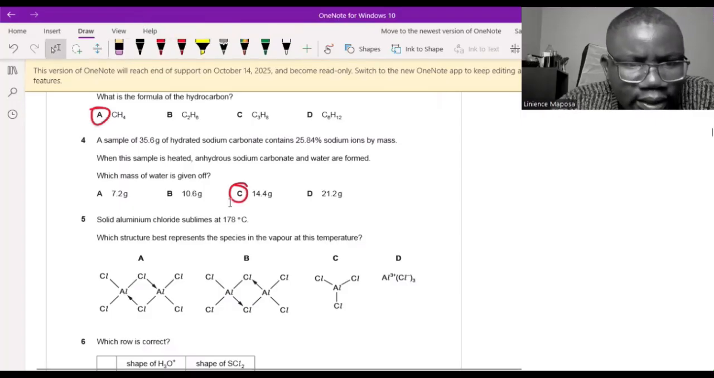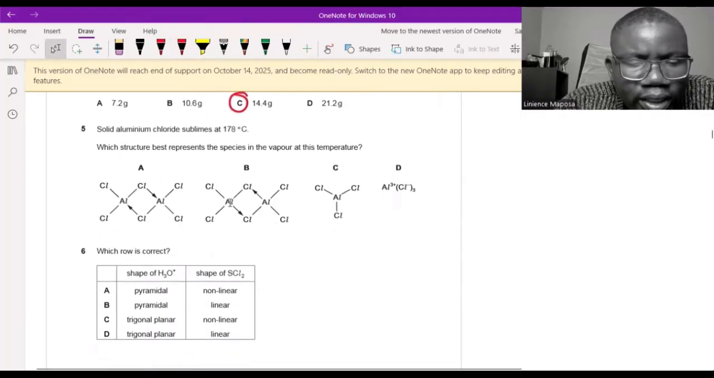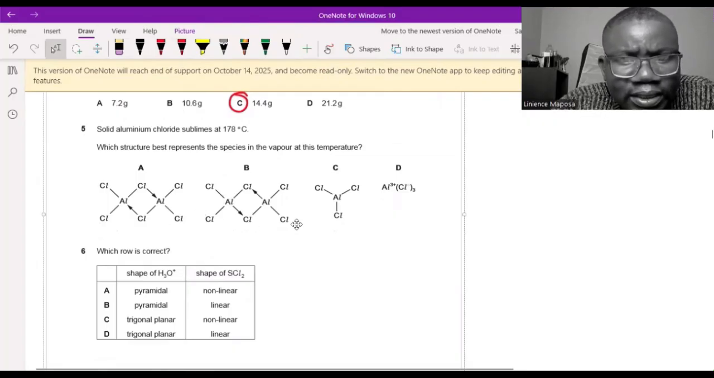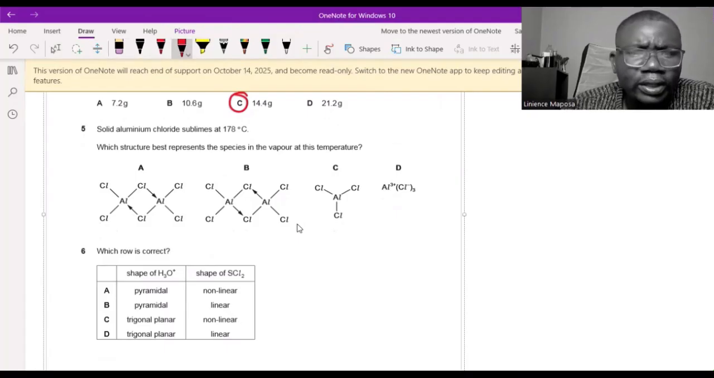Easy, right? They say solid aluminum chloride. I don't know if you say aluminum; I say aluminium. Aluminium chloride sublimes at 178 degrees C. That's relatively low, because it's not in the thousands, it's not even close to 1,000. Which structure best represents the pieces?